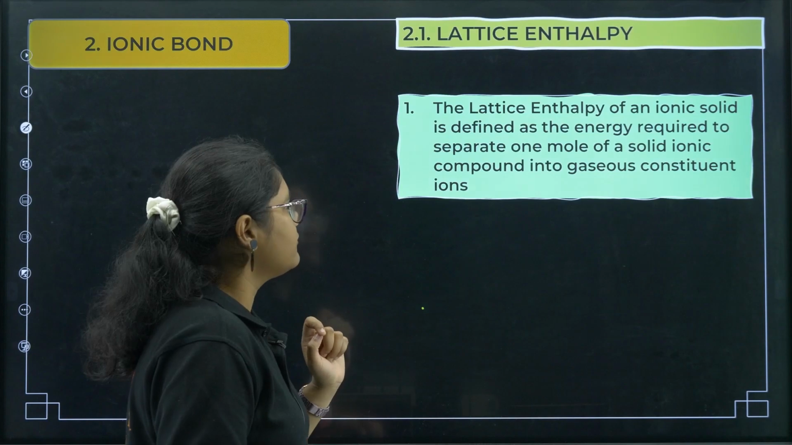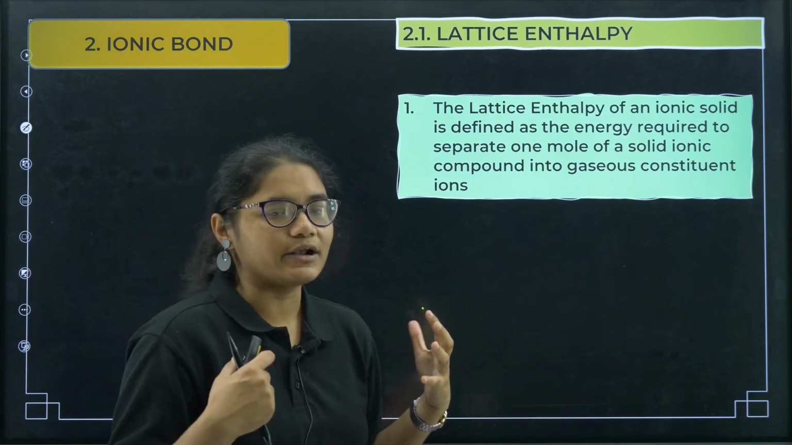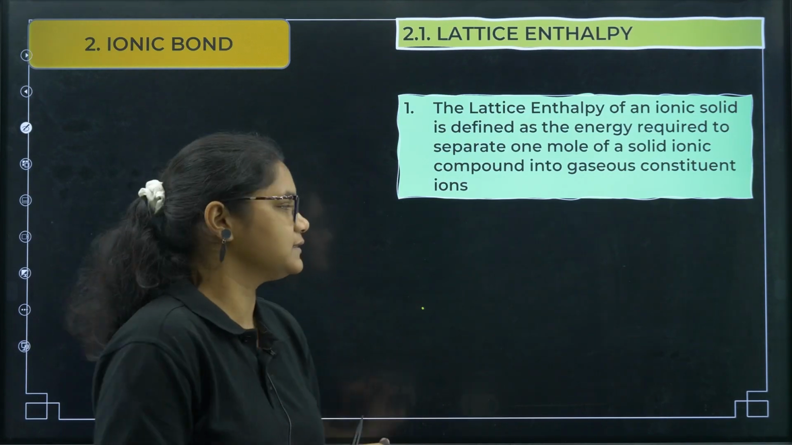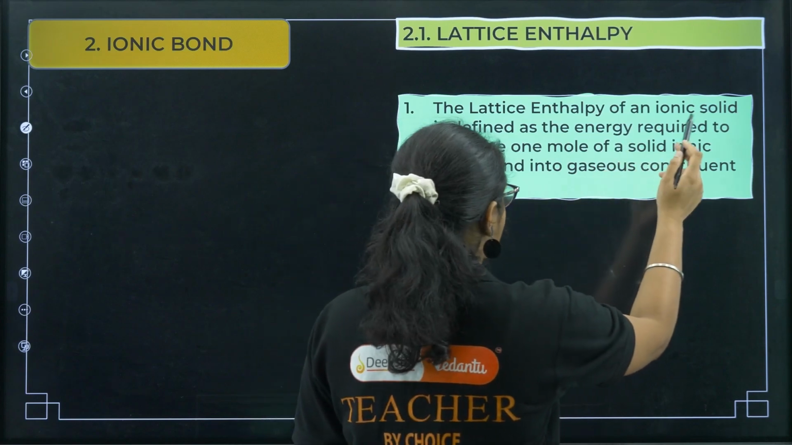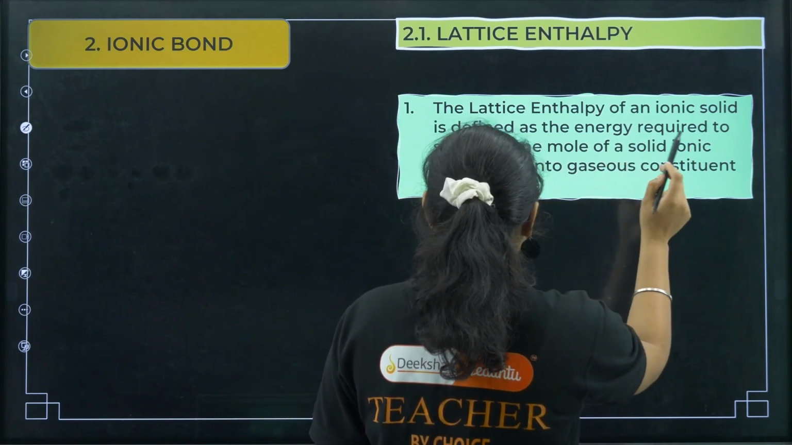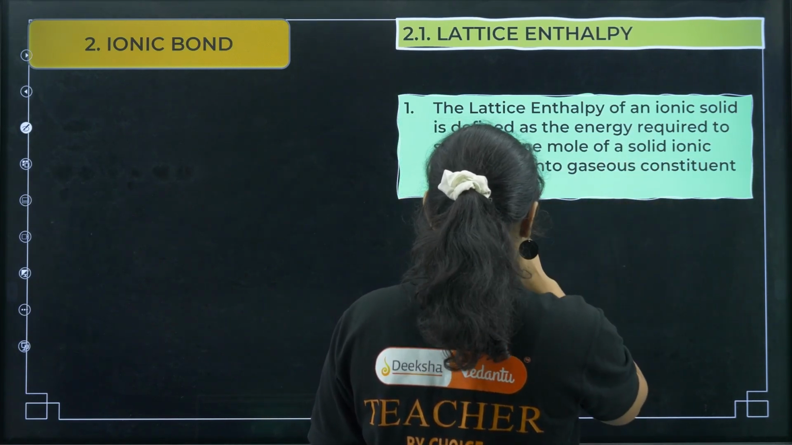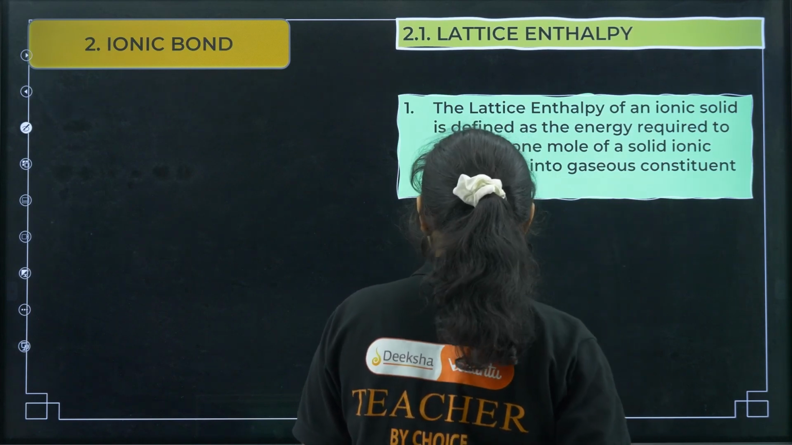Now apart from this, in an ionic compound there is something called lattice enthalpy. What is this lattice enthalpy? The lattice enthalpy of an ionic solid is defined as the energy required to separate 1 mole of solid ionic compound into its gaseous constituent ions.